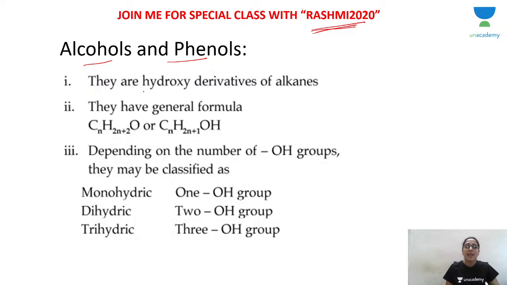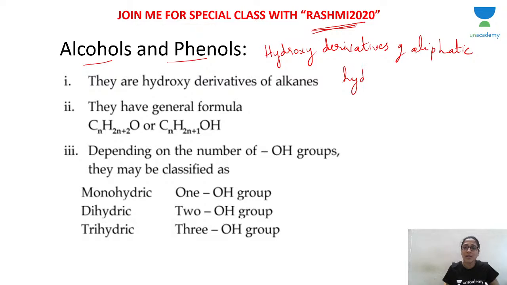Now, what are alcohols? Let's see what alcohols are. Alcohols are hydroxy derivatives of aliphatic hydrocarbons. Now, what are aliphatic hydrocarbons? Example is CH4, methane.